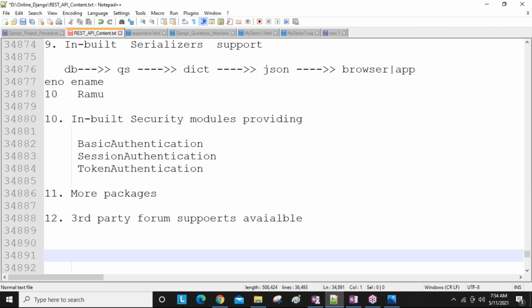One of the best is Stack Overflow, with a lot of problems and solutions. Whatever we require, we get and add. This is also one benefit. Like this, Django REST framework has n number of advantages, which is why it is in more demand nowadays.